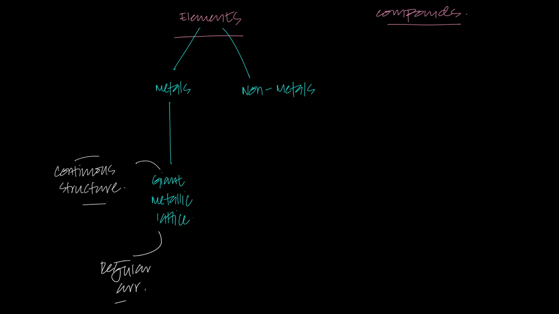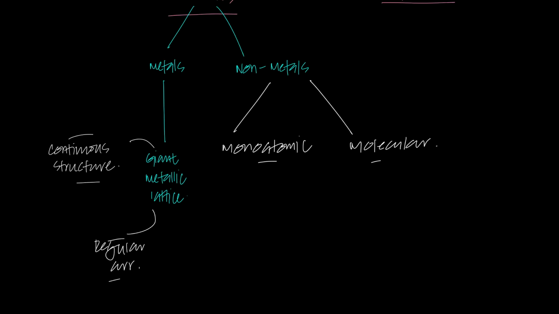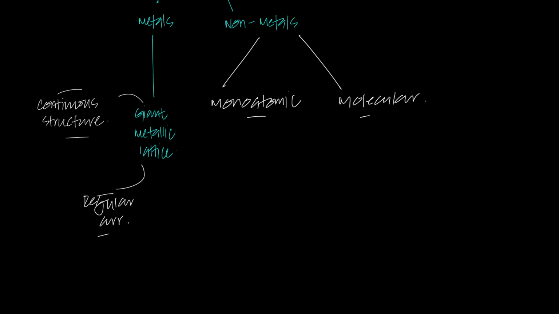Now, you also have non-metals. Now, there are two types of non-metals which you've studied. I'm just quickly recapping it. If you don't know these things, that's why I'm recapping it for you, but you should know it from O levels and IGCSE. It's a quick recap because if you don't know the basics, you won't be able to understand anything else. So, there are two types of non-metals. One are monoatomic, and the other one are molecular. Monoatomic and molecular non-metals.